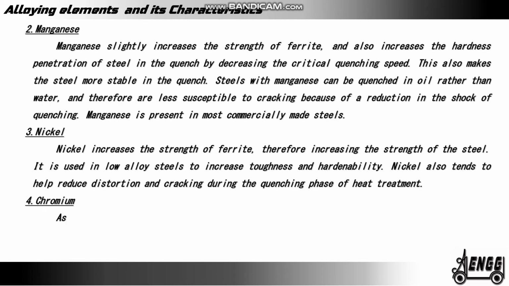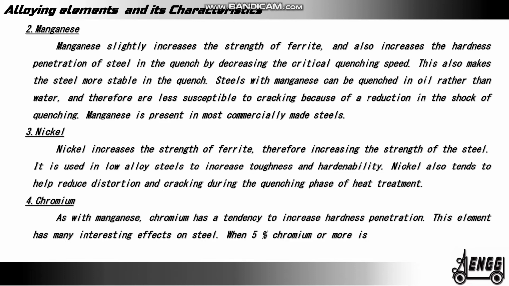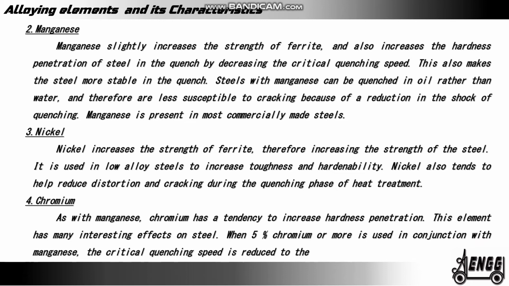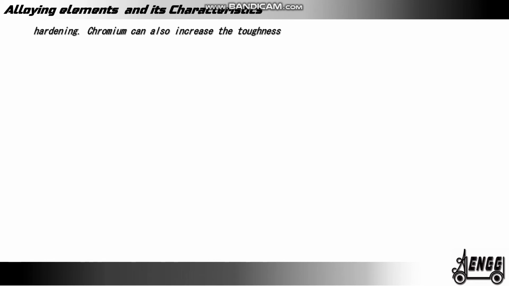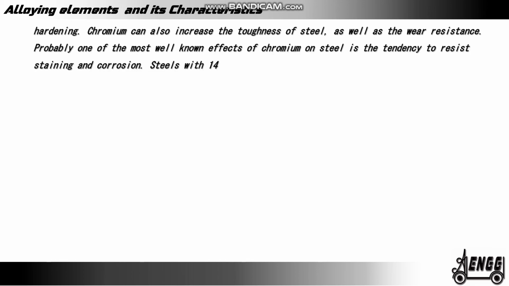4. Chromium. As with manganese, chromium has a tendency to increase hardness penetration. This element has many interesting effects on steels. When 5% of chromium or more is used in conjunction with manganese, the critical quenching speed is reduced to the point that the steel becomes air hardened. Chromium can also increase the toughness of steel as well as the wear resistance. Probably one of the most well-known effects of chromium on steel is the tendency to resist staining and corrosion. Steels with 14% or more chromium are referred to as stainless steel.